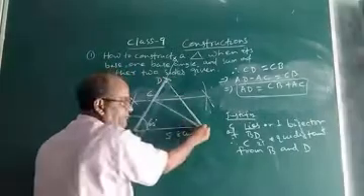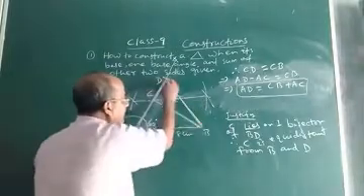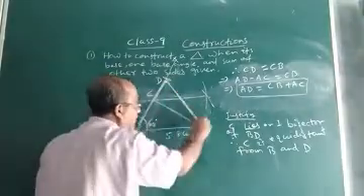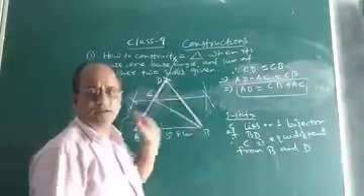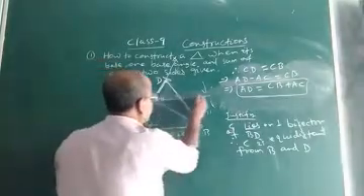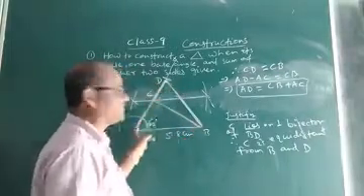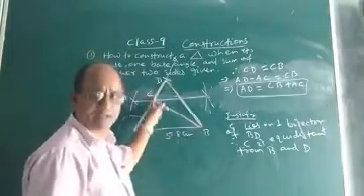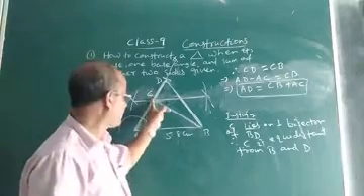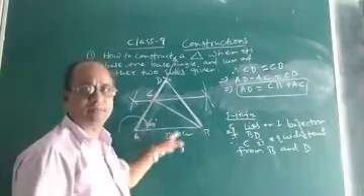Then you join D and B, you will get a line segment BD. After getting BD, you draw the perpendicular bisector of BD. The perpendicular bisector of BD will intersect AD at some point; let the point be C. Now you join C and B, so that the required triangle ABC will be obtained.